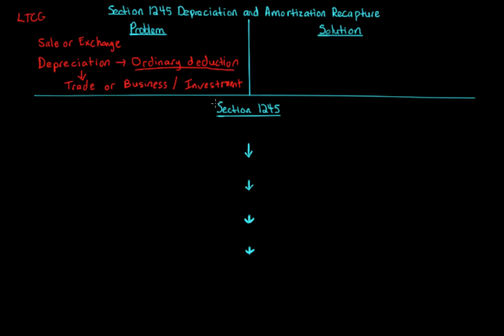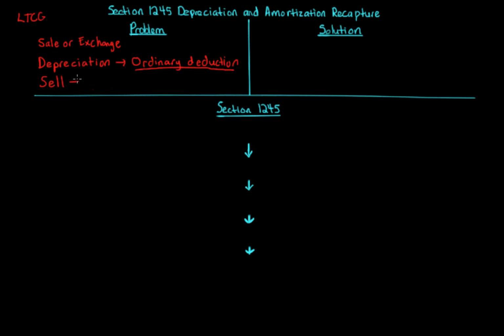Now, what happens if we sell that depreciable property later on? During the life, we were depreciating it and getting an ordinary deduction. Let's say it's business property, and we purchased it 5 years ago. We've been depreciating it over those 5 years, and it still has 3 years left to depreciate. It's 7-year property, but it's going to be depreciated over 8 years.